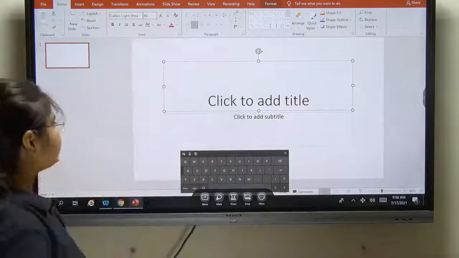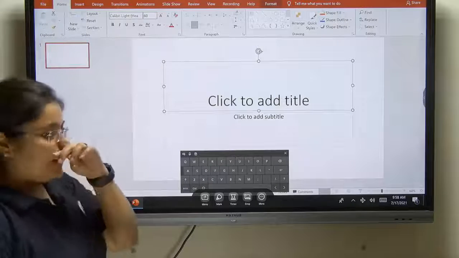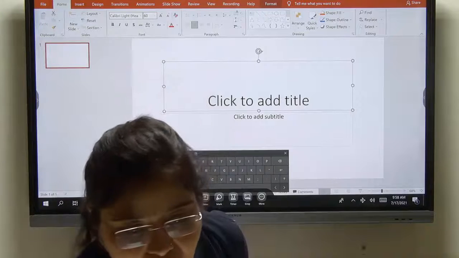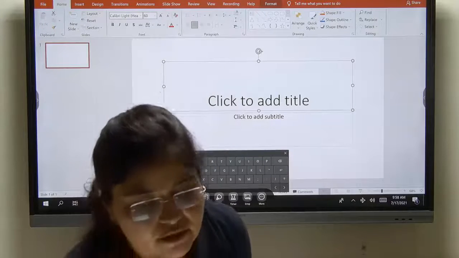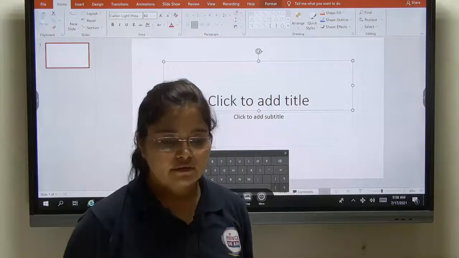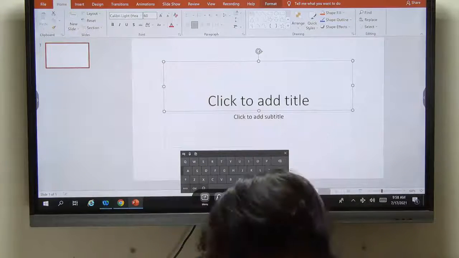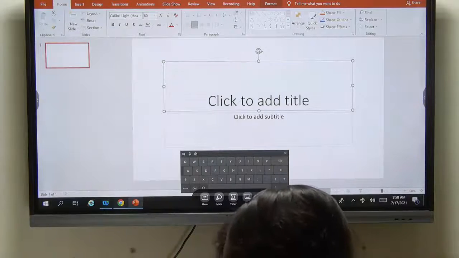Okay? So in this way, you can open your presentation on your computer. Now, tell me if you are having any kind of doubt till here. Any doubts, anyone? The same picture you can see in your book also, page number 51.